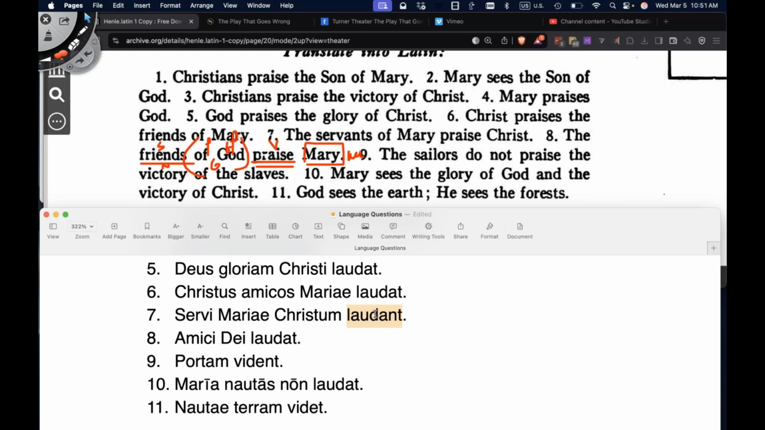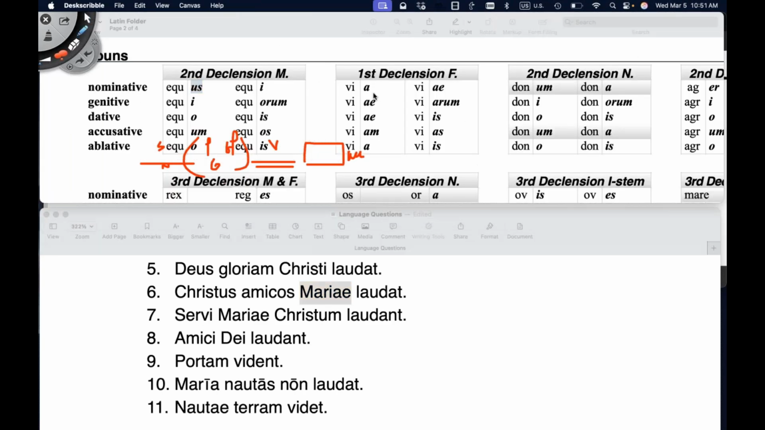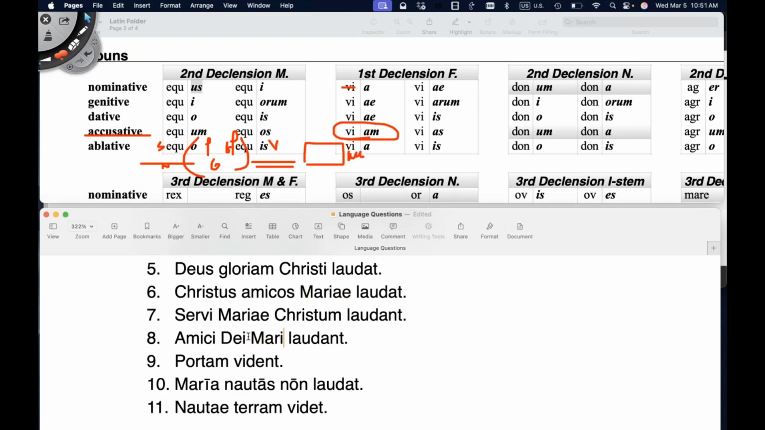They praise. We've seen that multiple times. Now we'll take Maria, and we're going to go over here and pretend that we have Maria here instead of via. And in the accusative case, singular, because we're only talking about one Mary, it's going to be Mariam. Amici Dei Mariam laudant.